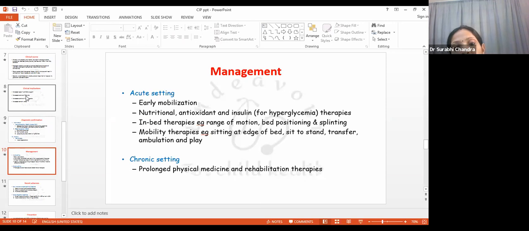In-bed therapies, for example, range of motion, bed positioning and splinting, are forms of passive physiotherapy, and mobility therapies like sitting at the edge of bed and making the child try to stand, sit to stand, transfer, ambulation, and play. All these are forms of active physiotherapy. In chronic setting, obviously, prolonged physical medicine and rehabilitation therapies need to be done.